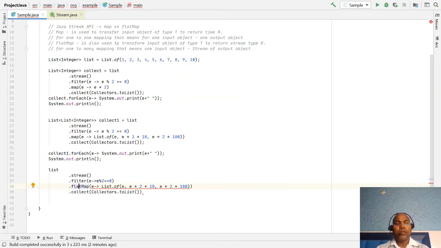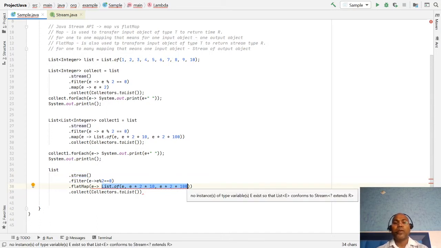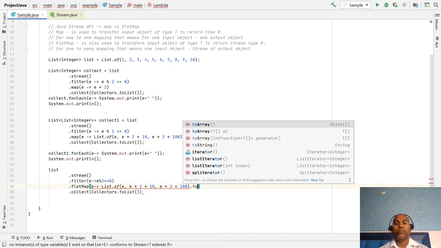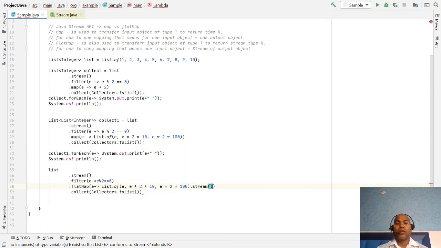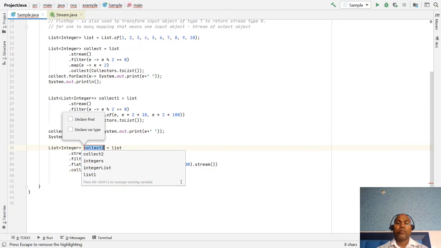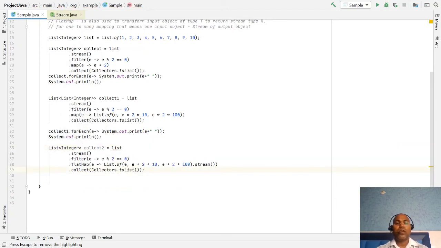Means if this is a stream of integers, here you can pass the stream of integers so that it can flatten the independent values. So if we have a list, I want to convert those lists into a stream, so we have to apply stream here. Now this becomes a stream. So for one input, we are returning the list of values with a stream of values as needed. Now you notice it returns the correct list of values.